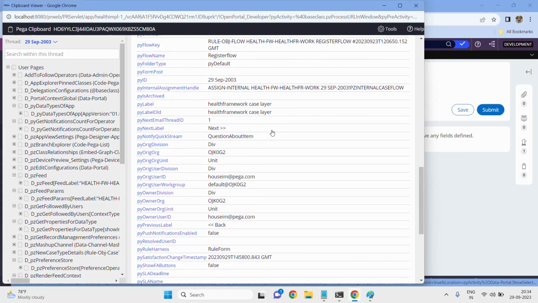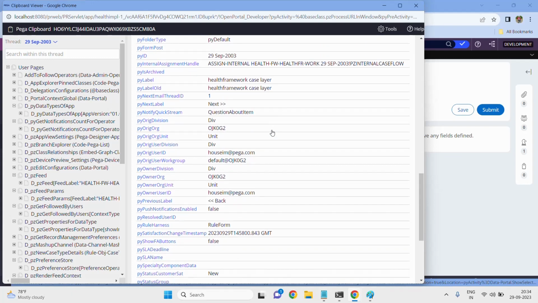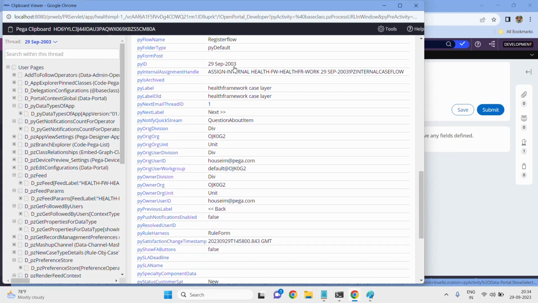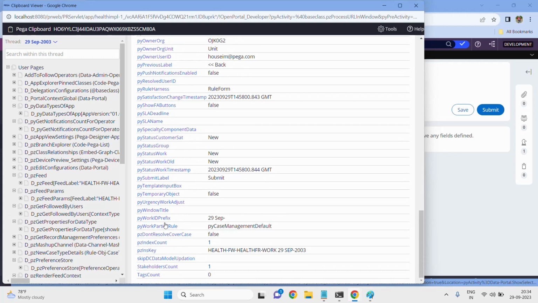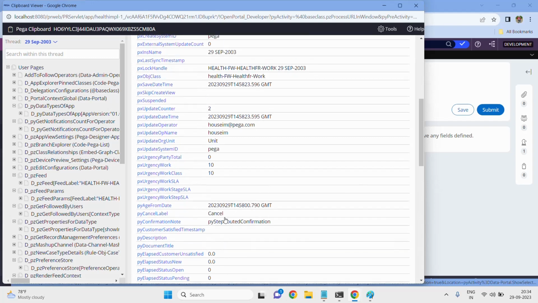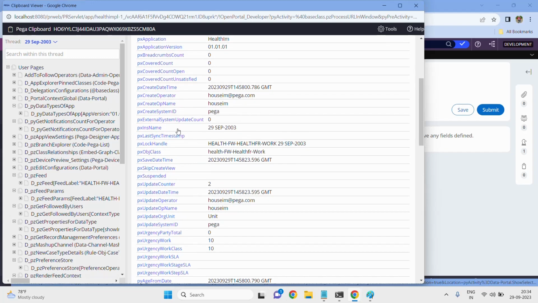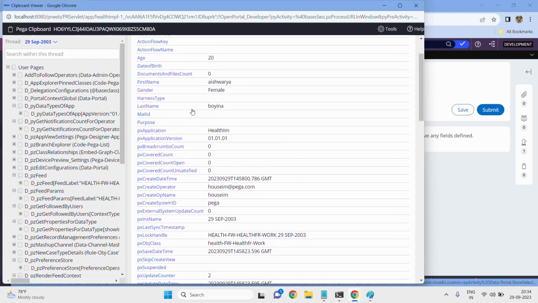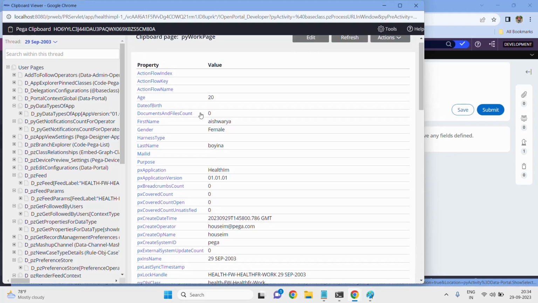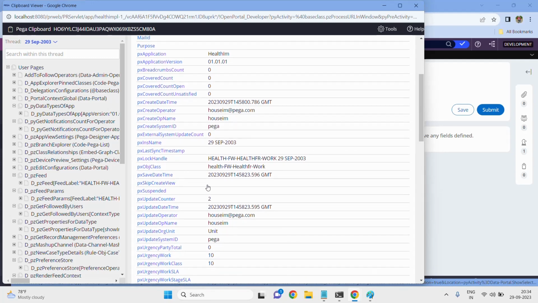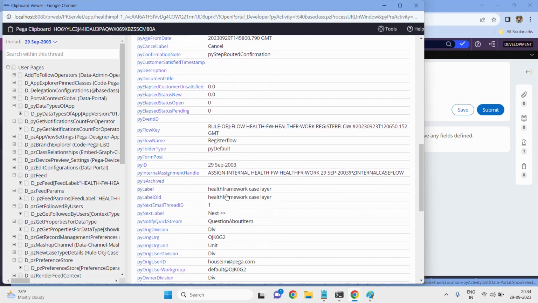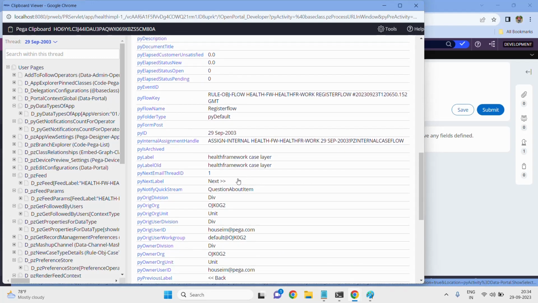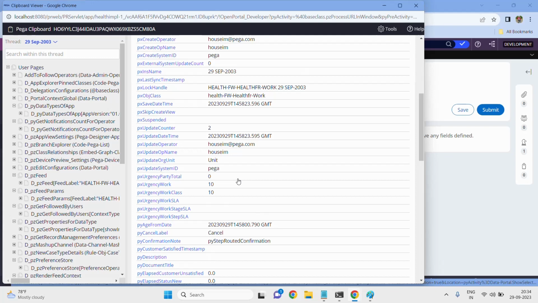That is the difference between pyID and pyWorkID. In the pyWorkIDPrefix you will find 29 September dash, and in the pyID you will find that there is a record. In the pyID there is the existence of the record, but in the pyWorkID there is no existence of the record name. That is the difference between pyID and the case ID.